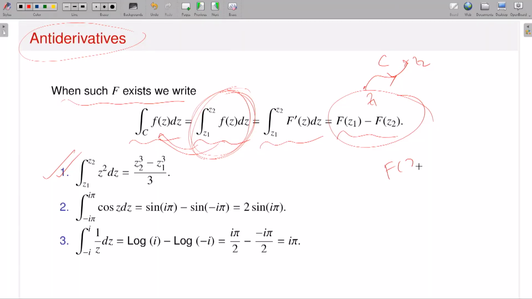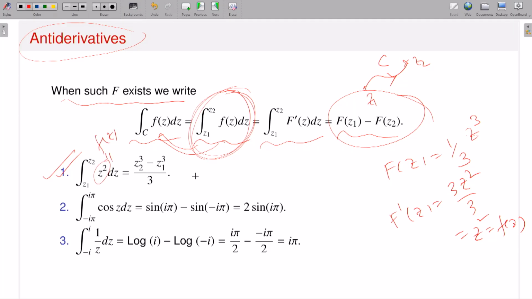Yes, if capital F of Z is 1 by 3 Z cubed, then what is the derivative of capital F? This is 3Z squared by 3, that means Z squared, and this is exactly equal to your integrand small f. So therefore this object, if I denote it as F of Z, possesses an antiderivative.